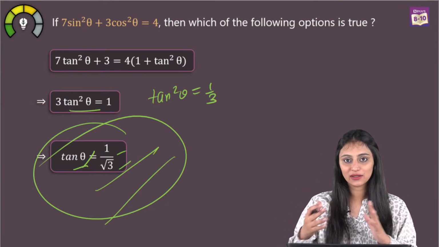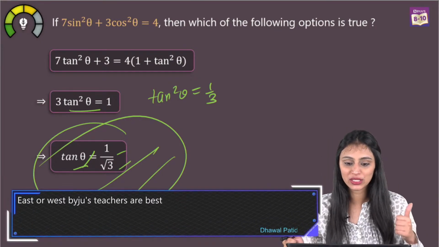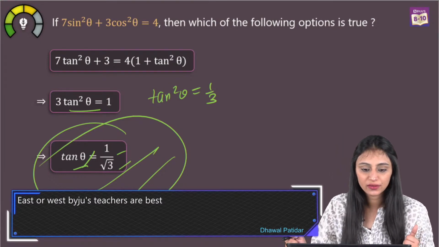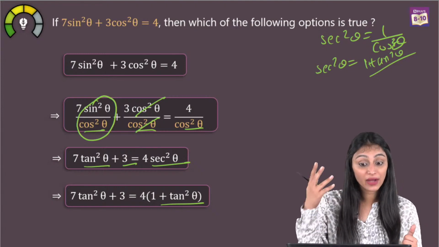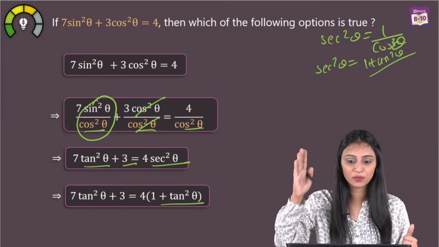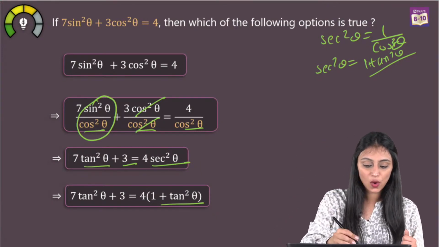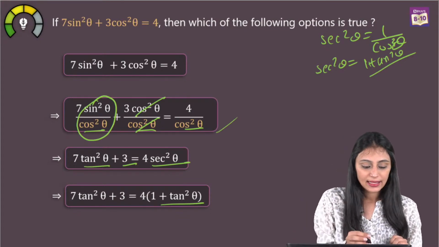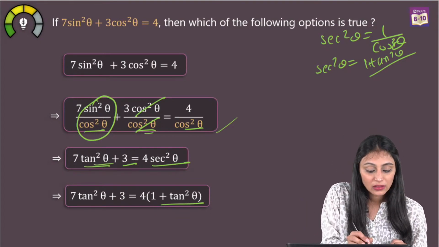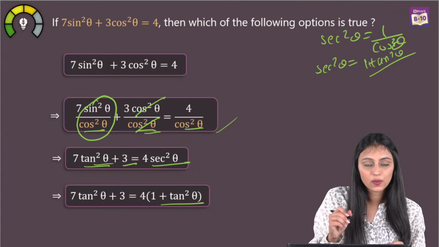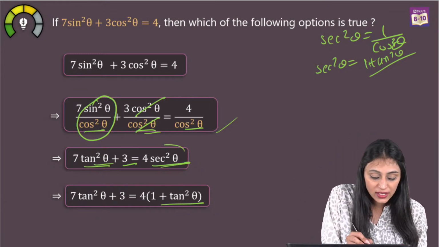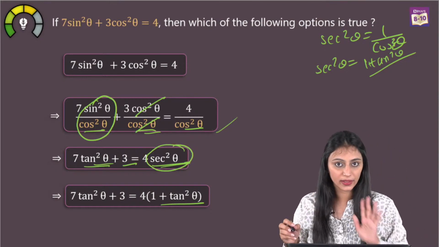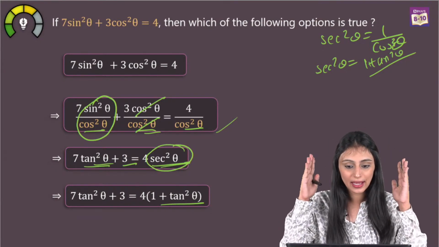So we all are clear, right? How we are getting the value of tan theta as 1 by root 3 using this method. Shri Vidya, you didn't understand. I'm explaining this one more time. Listen to me carefully. We have divided this by cos square theta on both sides. Then we get 7 tan square theta. This gets cancelled. 1 by cos square theta, we know that it's sec square theta. This becomes 4 sec square theta. I have changed this sec square theta to 1 plus tan square theta using the trigonometric identity.